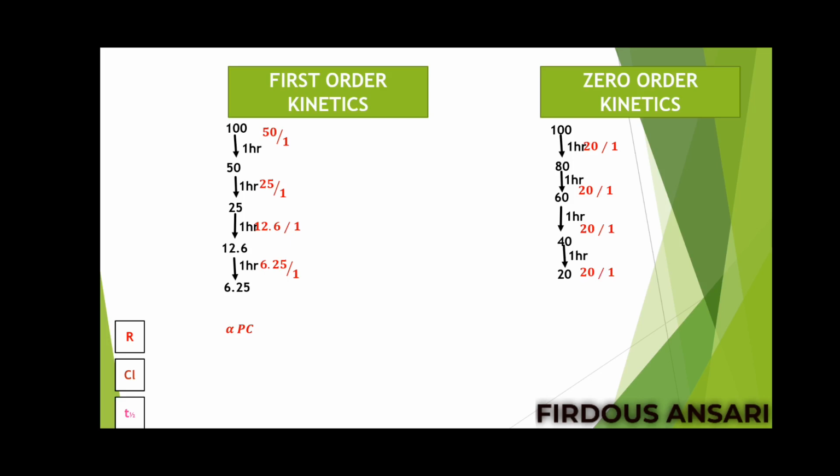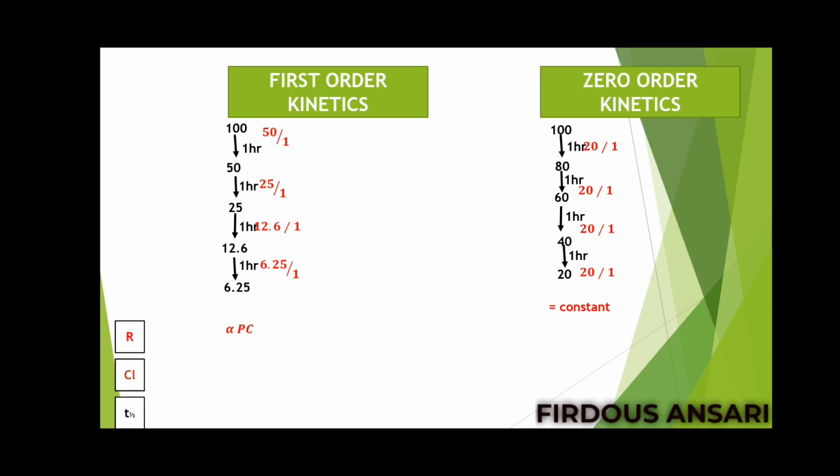So what we saw over here, in zero order kinetics, whether the amount of drug is more, moderate or very less, the rate of elimination will be the same, it will be constant. So you can say the rate of elimination of drug in case of zero order kinetics is constant. In first order kinetics, the rate of elimination is directly proportional to the plasma concentration of the drug, but for zero order kinetics the rate of elimination is constant. Next we'll see about clearance.